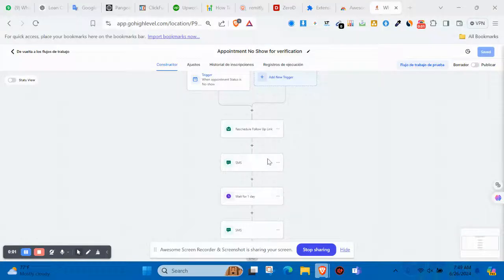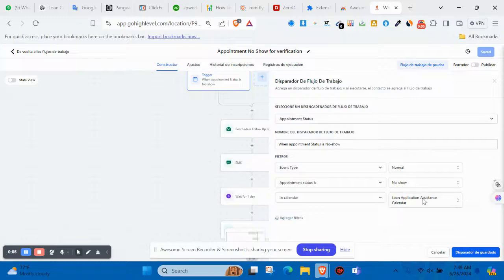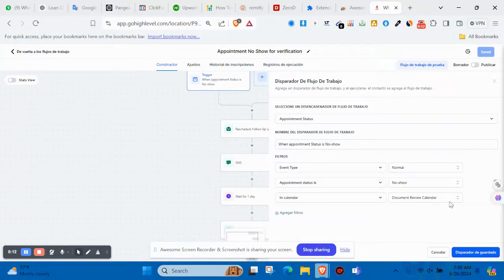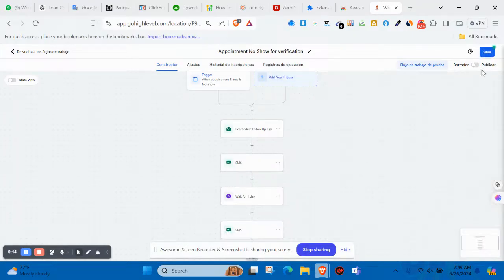Welcome. This is how I can help you set your own account up. This is account setup for a loan company. So this is how I can set your own up.